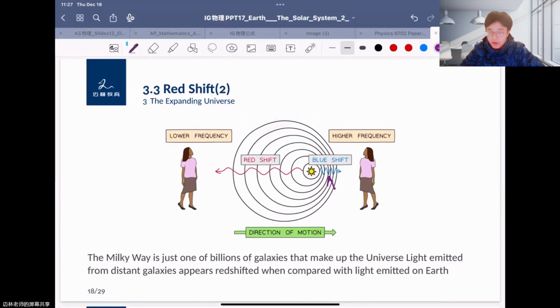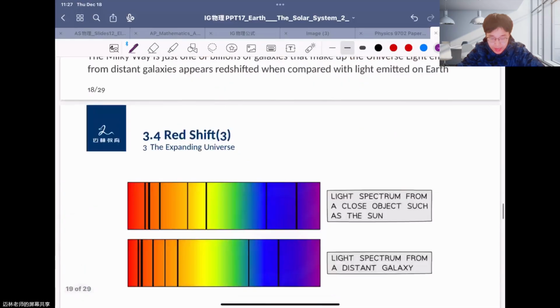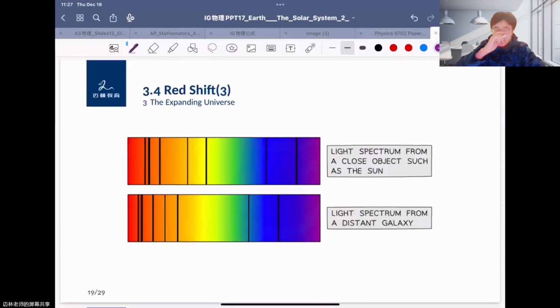Okay, so we'll find that maybe here the star turns blue, and here the star, as received by the human on the left, maybe turns red. Okay. And in fact, scientists have done many experiments like this.